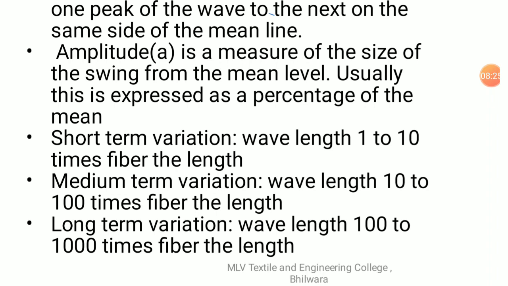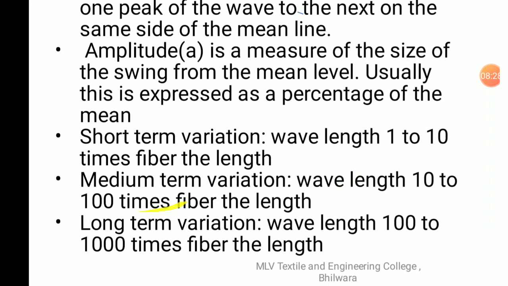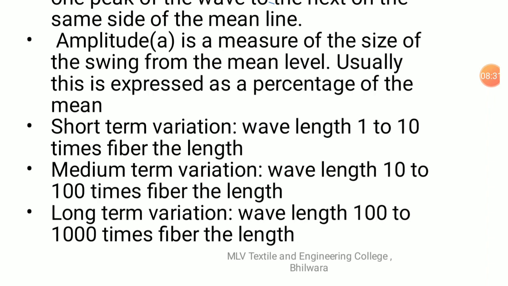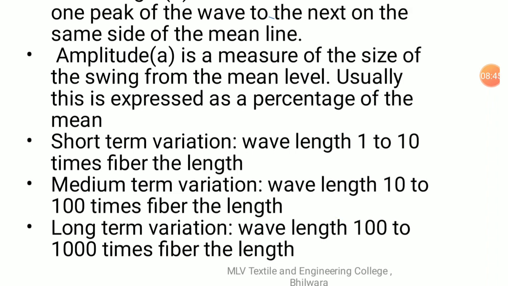If the value of lambda lies in this range, then such variations will be called medium-term periodic variations. Long-term periodic variations are those where the value of lambda is greater than 100 times the fiber length.